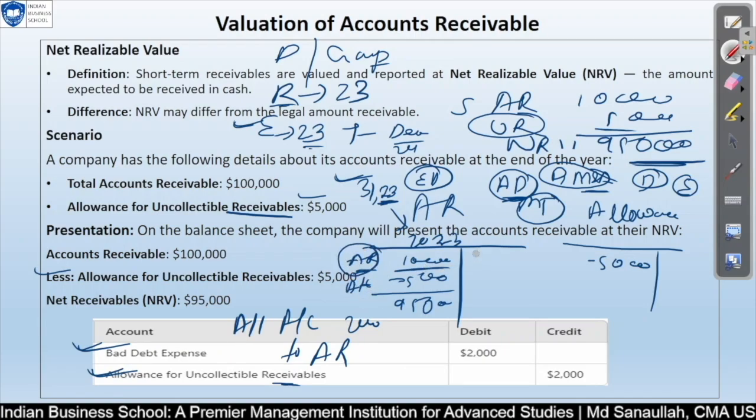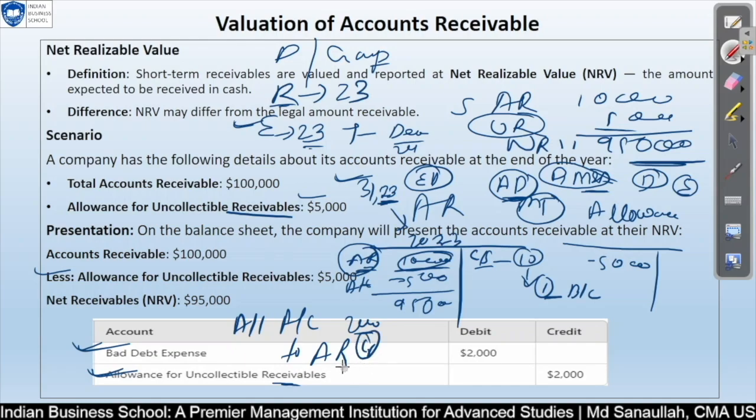So AR was customer wise, each customer having the same balance. For example, there are 10 different customers. Out of 10, one customer has been finalized, who will not pay 2000k. So that customer balance will be removed by this. Here it is a debit balance, so we are crediting it.